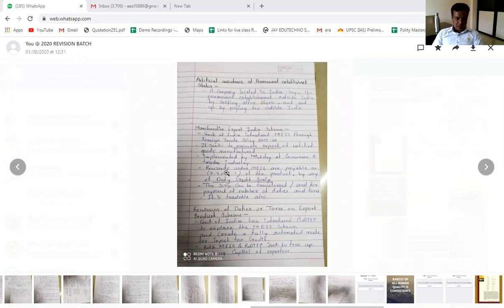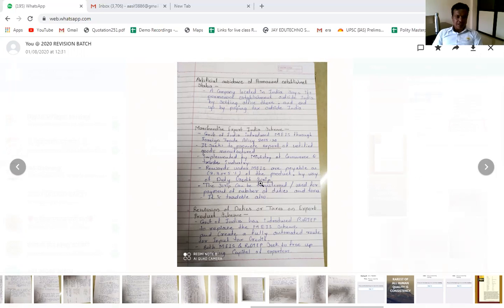Again, you can see that the duty credit scrip can be used for paying taxes, or it can be traded, meaning it can be sold to other persons also. If anyone is exporting, then he can get the credit of the duty credit scrip. It is similar to the carbon credit which you have seen in the environment. That you need to remember here.